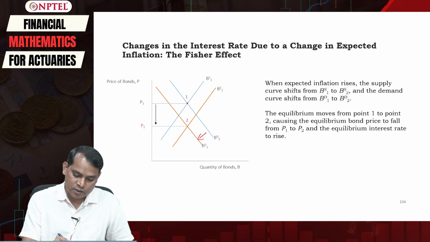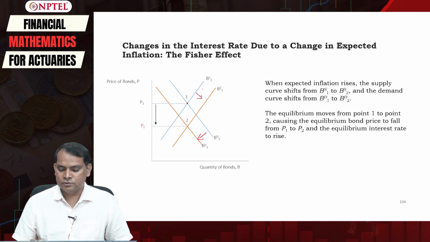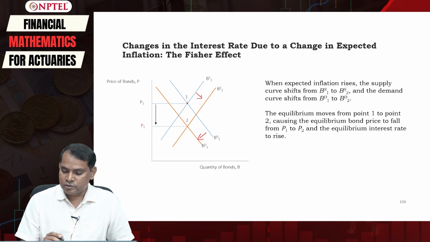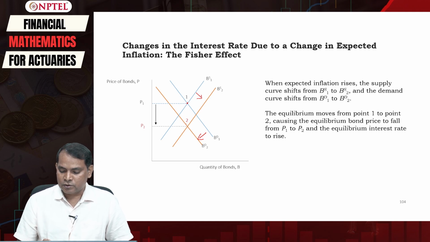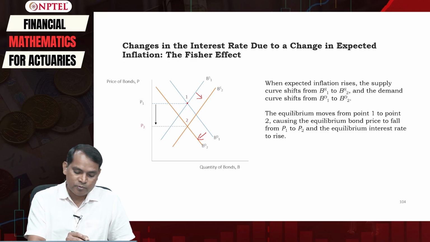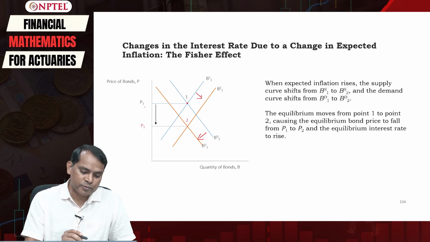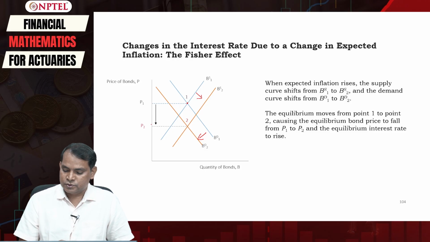So the demand curve shifts left and the supply curve shifts to the right. So the equilibrium moves from point 1 to point 2, causing the equilibrium bond price to fall from P1 to P2, and therefore the equilibrium interest rate rises.